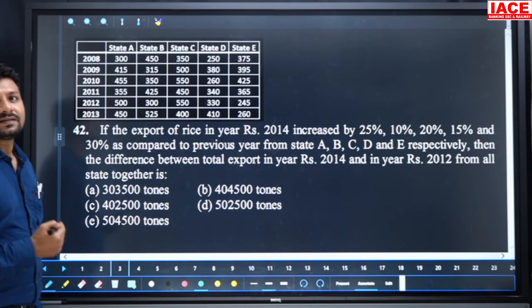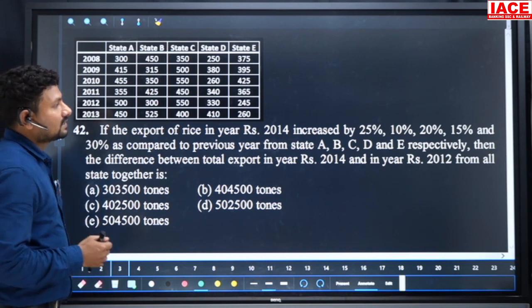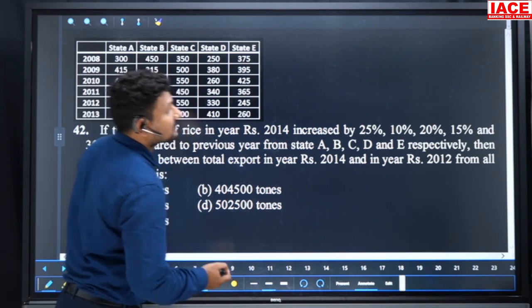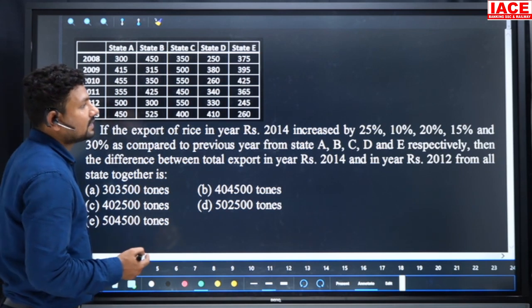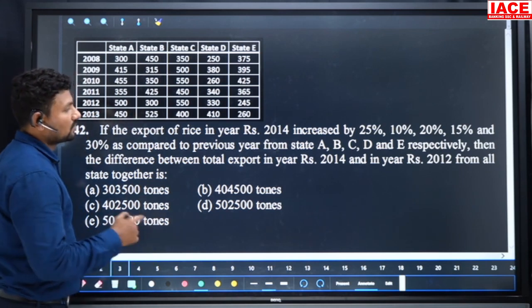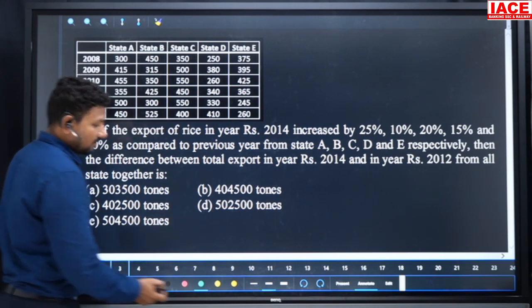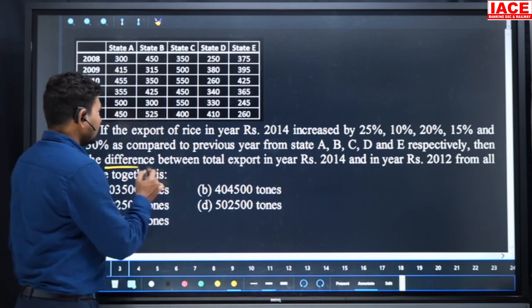The question number is 42. The question is, if the export of rice in year 2014 is increased by 25 percentage, 10 percentage, 20 percentage, 15 percentage and 30 percentage as compared to the previous year from states A, B, C, D, E respectively, then find the difference between the total export in year 2014 and 2012 from all the states together. From all the states we can add, so sorry, not add, differences.